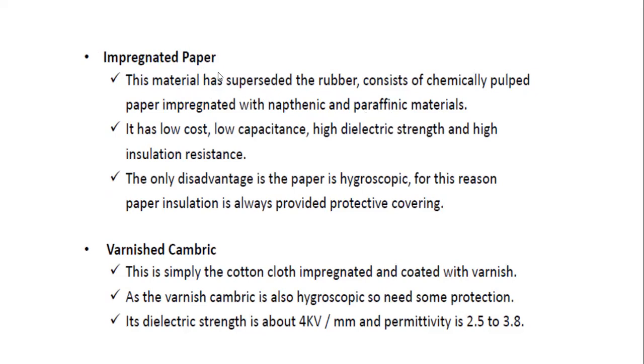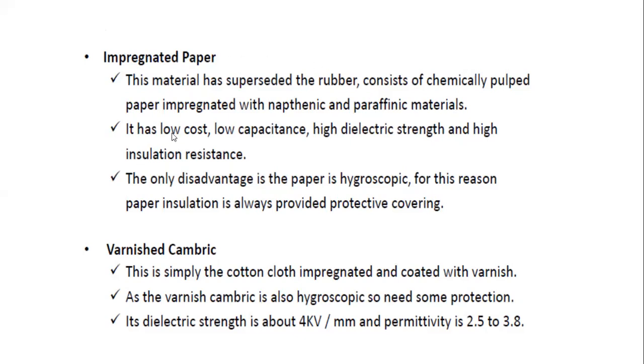This impregnated paper is obtained through some chemical reactions. The chemically pulped paper is impregnated with the naphthenic and paraffinic materials.